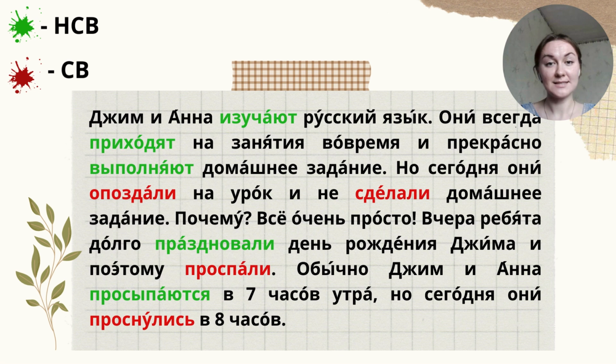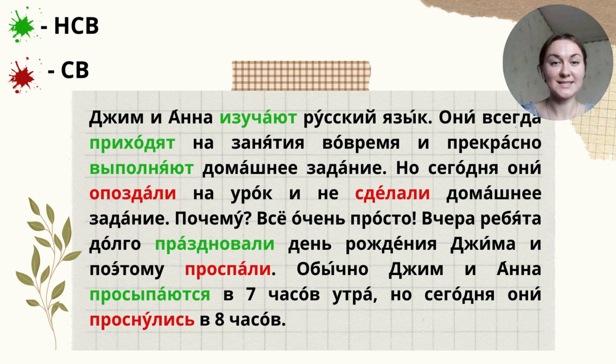The next sentence: Но сегодня они опоздали на урок и не сделали домашнее задание. Both of these verbs, опоздали and не сделали, are СВ, perfective verbs, because of a single action. So usually they attend the lesson in time and usually they do their homework, but today they were late and they didn't do the homework. So it is just a one-time action at a specific moment. It is not repeated. That's why it is a perfective verb.